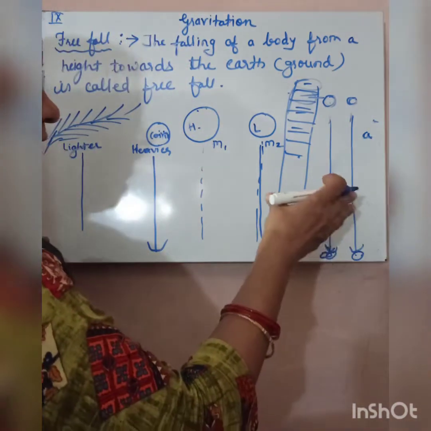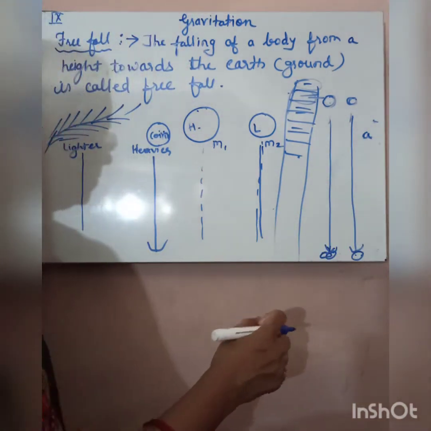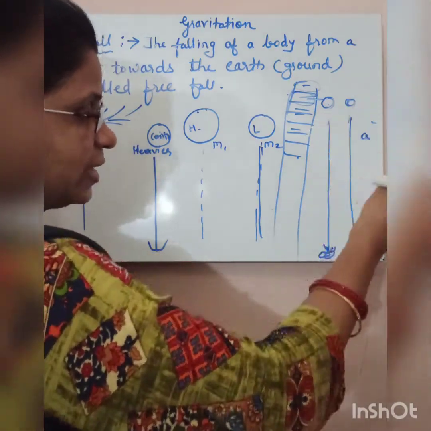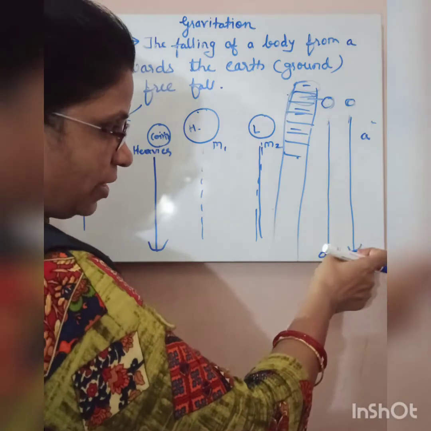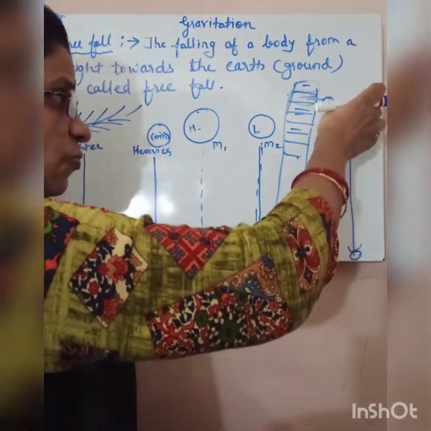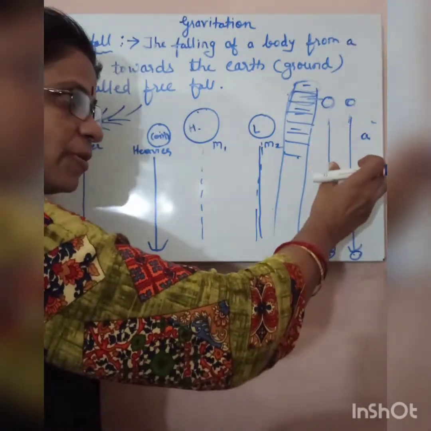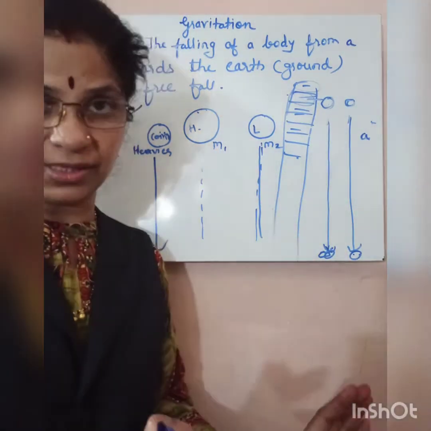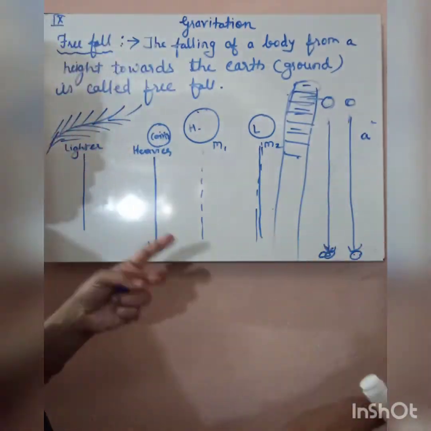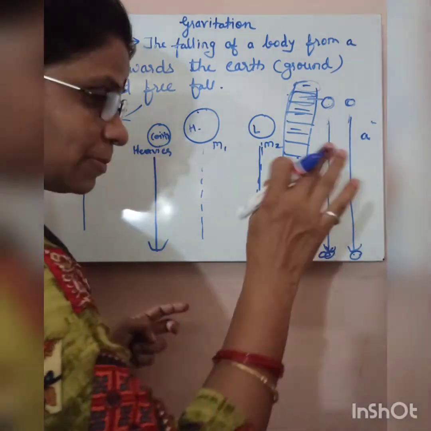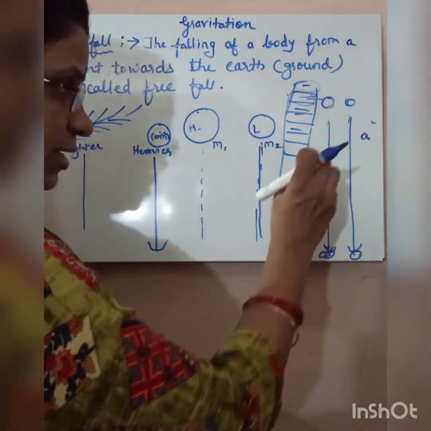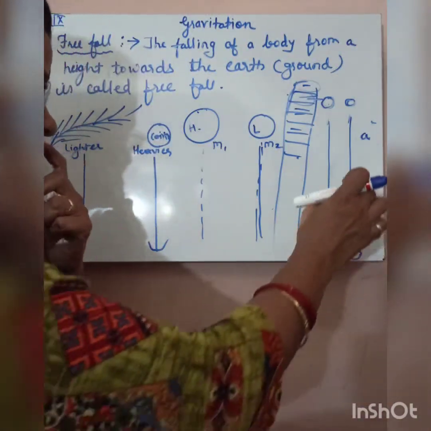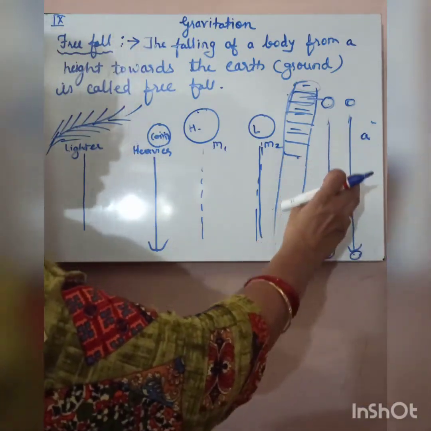So from this, Galileo concluded that the acceleration of a freely falling object does not depend on its mass, or on these objects' masses. Acceleration does not depend on the masses of those objects. So this is according to Galileo.